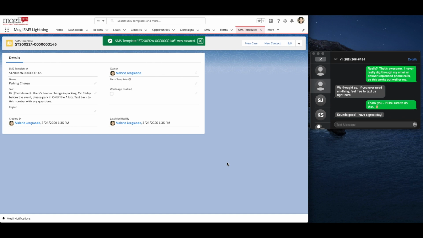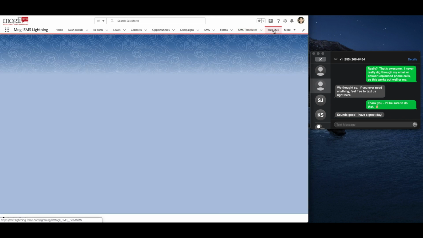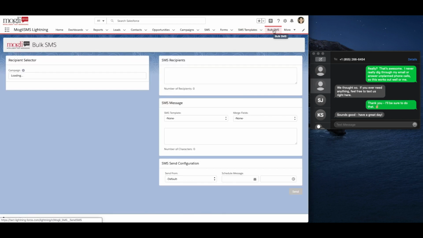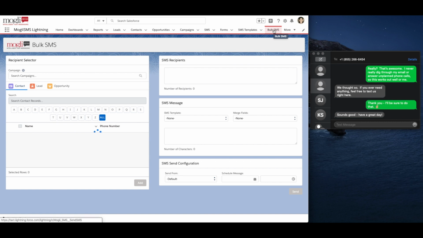Let's hop over to the bulk SMS screen to send it out to a group. Click the Bulk SMS tab. This is one of the places you can go anytime you'd like to send the same message out to more than one recipient at a time. Bulk messages can also be created via contact and lead list views by clicking the Send SMS Lightning button. You'll have the option of selecting a campaign from the lookup field, or manually selecting contacts, leads, or records from other objects.